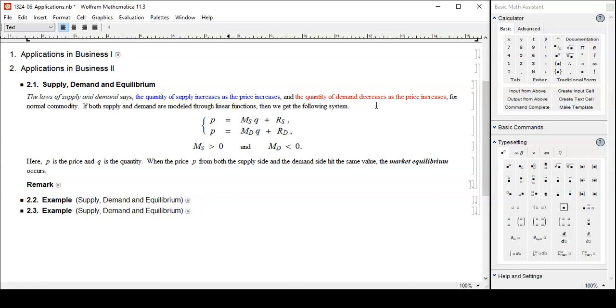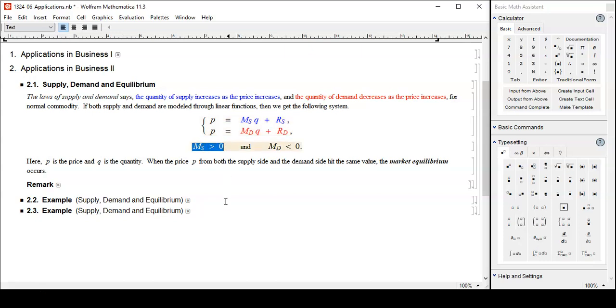And then, according to our textbook, it can be modeled like this. Here's the supply side: P is mQ plus r, a linear model. And for the demand side, again, mQ plus r, a linear model. m is the slope and r is the y-intercept, basically.